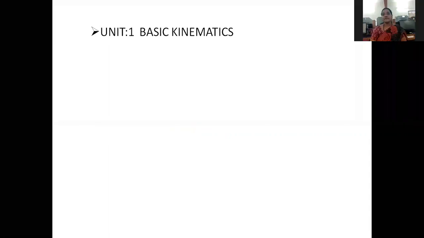The first chapter is basic kinematics. In this chapter we deal with mechanisms: what the different types of mechanisms inside a machine are, what we mean by a machine, and what we mean by a structure. These relate to the first, basic chapter. The second chapter is transmission of power. It entirely deals with how relative motion can be transmitted from one point to another point, and it also has some problems.